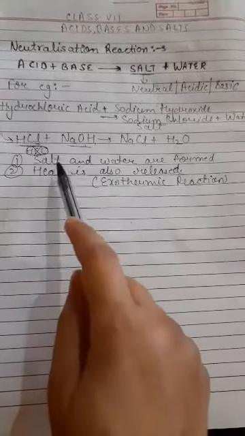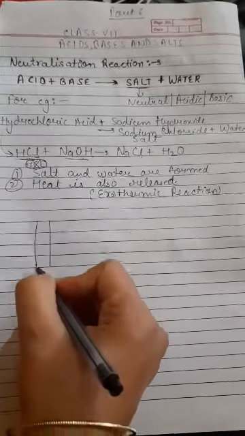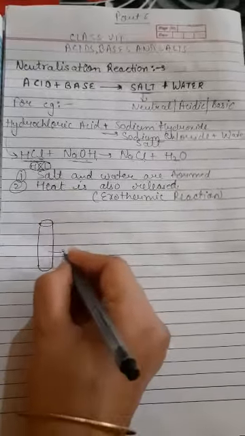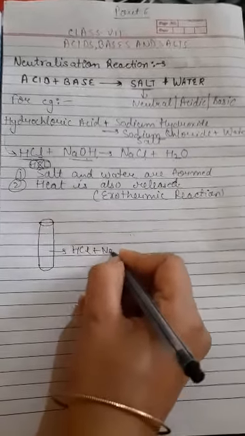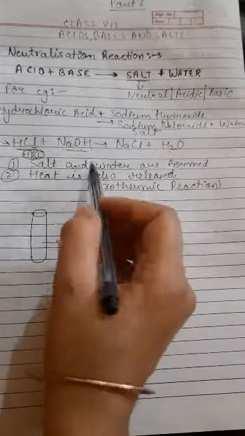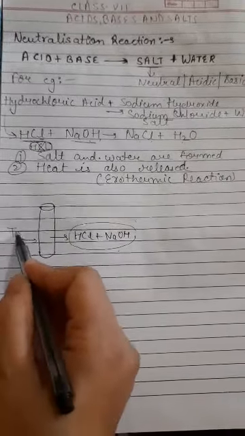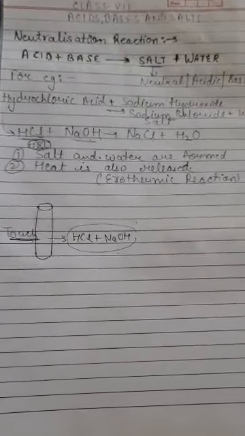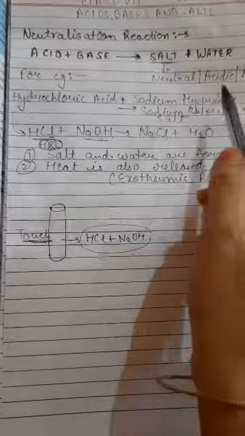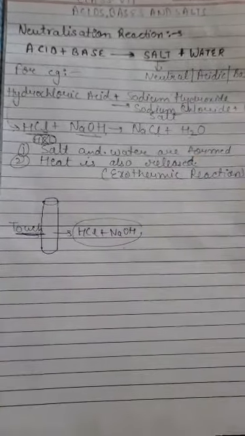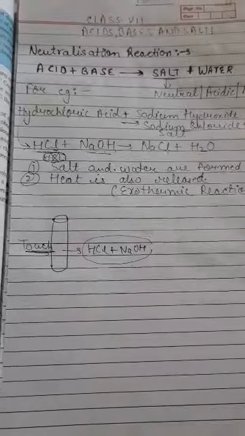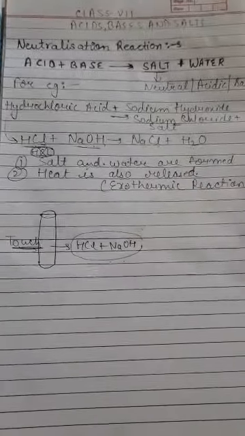Now there are two important characteristics of neutralization reaction. First is it leads to the formation of salt and water, and second is, for example, we have taken a test tube, and in this test tube I am adding HCl, hydrochloric acid, and NaOH, like what we did in the above reaction. Okay. So when the chemical reaction takes place, after that, if you touch the test tube, you will feel that the test tube has become slightly hot. Why? Because in neutralization reactions, along with the two products, which are salt and water, a little heat is also released. Due to that heat being produced, the temperature of the test tube rises, and on touching we feel it hot.